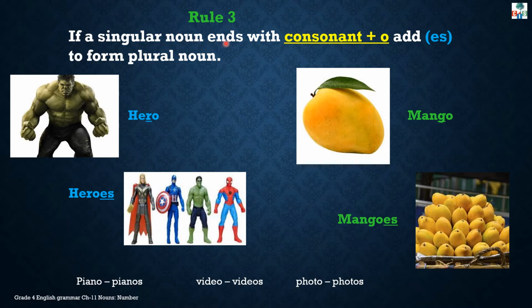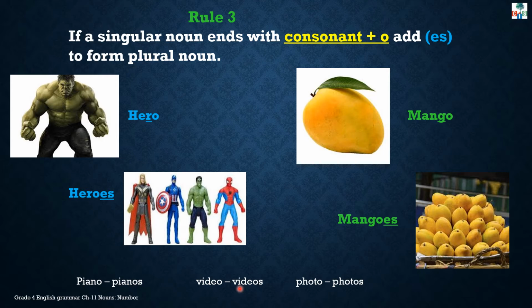Rule number 3. If a singular noun ends with consonant plus o, add es to form plural nouns. For example, hero. This singular noun ends with letter O, and before this letter O, a consonant is there. Letter R is there. So just add es at the end to make its plural form. Hero, heroes. Mango, mangoes.